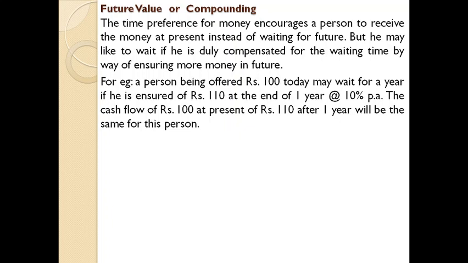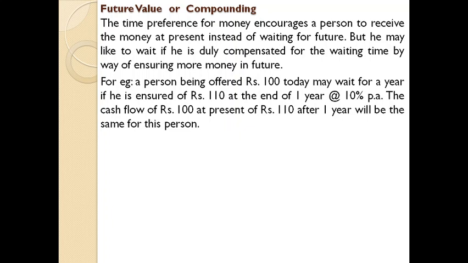Like the example stated here, a person is offered rupees 100 today or 110 at the end of the first year. The person will be ready to wait because he will get 110 by the end of the first year instead of rupees 100 now. If he collects 100 rupees now or 110 at the end, it will remain the same. That is the concept of compounding or the future value concept.